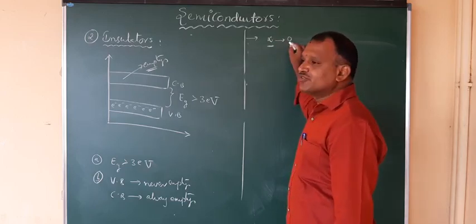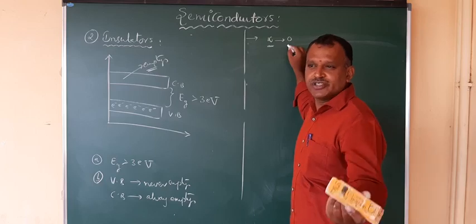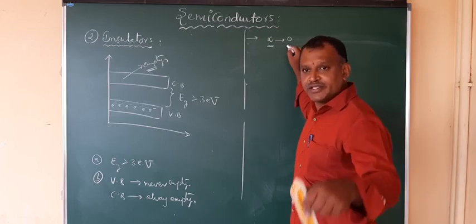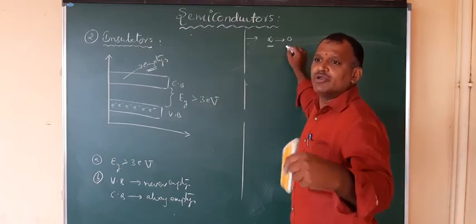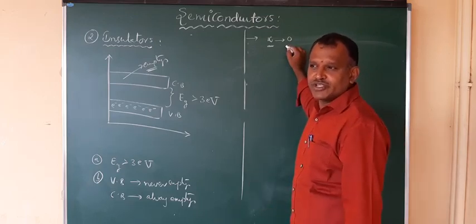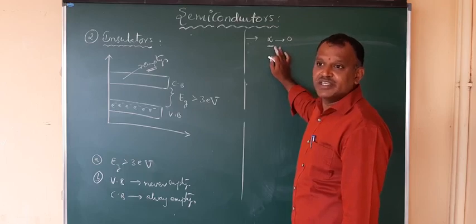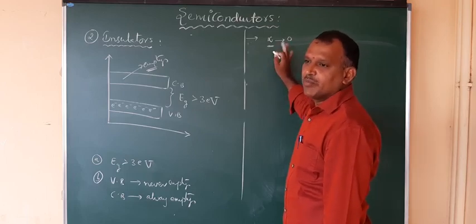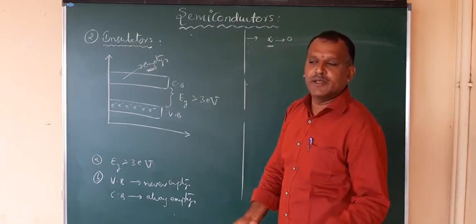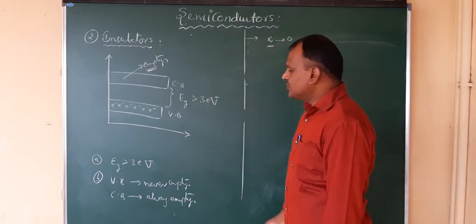That is, the temperature coefficient of resistance, alpha, is 0. The resistance does not change; it is already very, very large, a maximum. Even if you change the temperature, there is no change in the resistance. So the temperature coefficient of resistance for insulators is 0. Temperature does not make any changes for insulators.